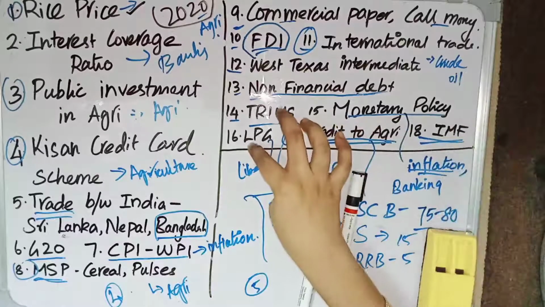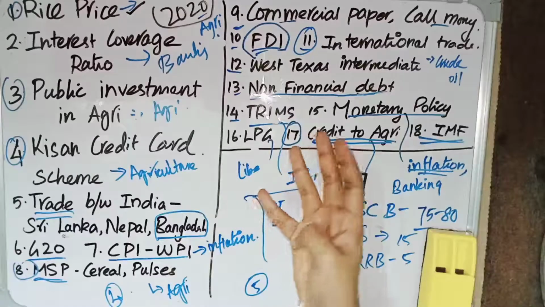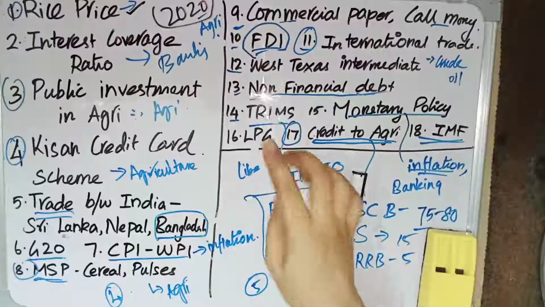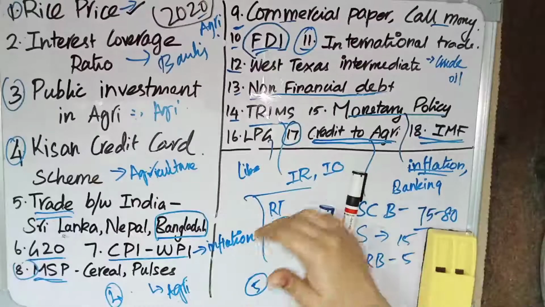And the 16th one is relating to LPG, the 1991 economic policy. We have liberalization, privatization, and globalization, right? From this, relating to liberalization, a question was asked in the UPSC 2020 question paper. So you can give focus to this also.